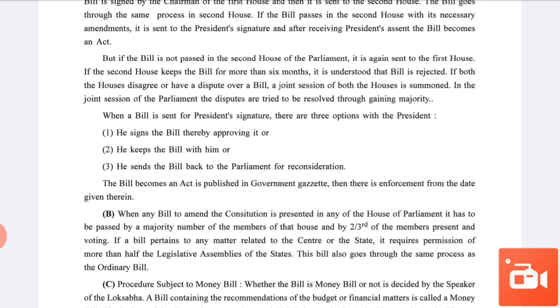The bill that becomes an act is published in the government gazette, then there is enforcement from the date given therein. It means it is implemented from the date given therein.